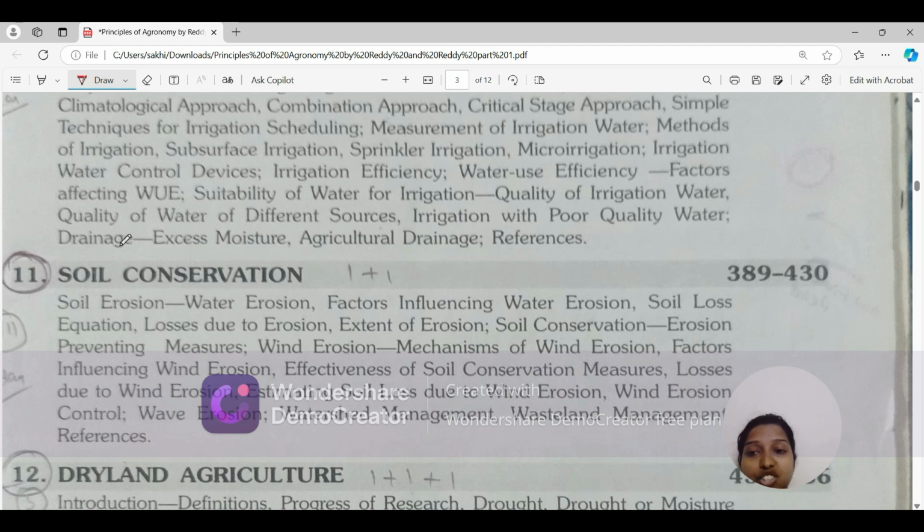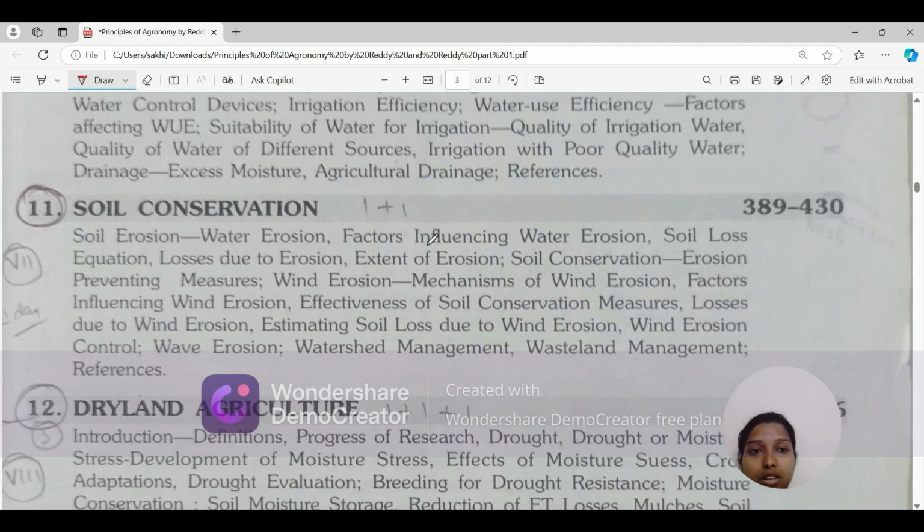Okay, then next is drainage, very important, because in many places the excess water gets stored. So we have to drain it, otherwise we will not be able to get proper productivity from that field. Okay. Then agricultural drainage. The next is the soil conservation topic.